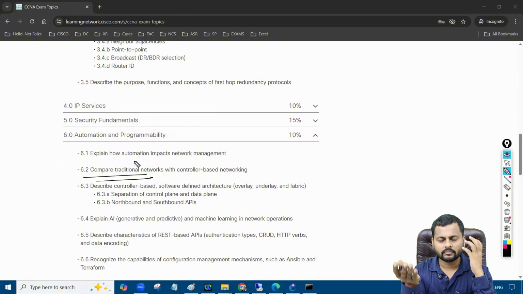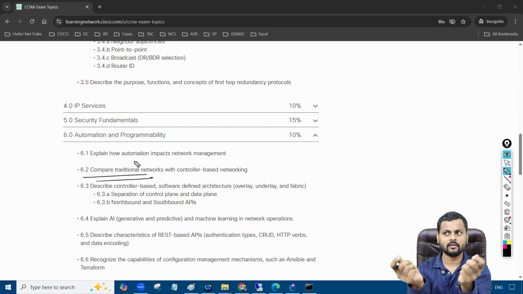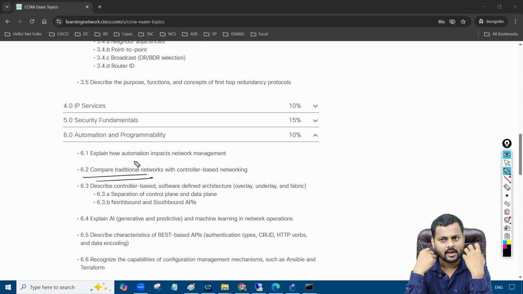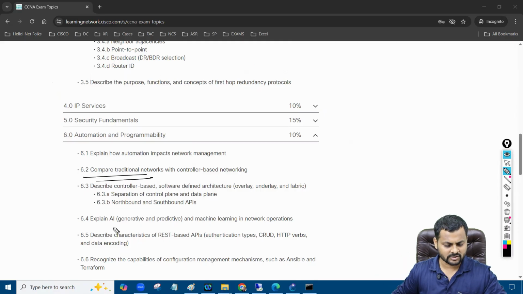For example, we have SD-WAN. In SD-WAN, we manage one device from where you can manage the entire WAN network. SDA has controller-based networking. ACI, sorry, the data center has controller-based networking. That's called ACI. So we also talk about this part as well.